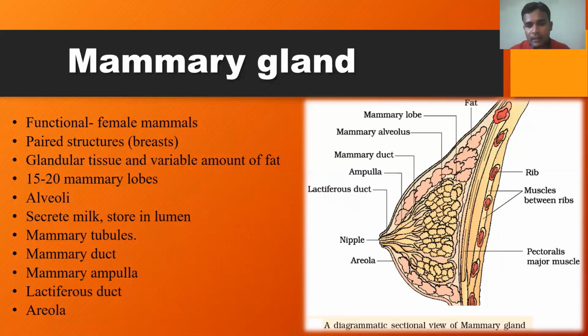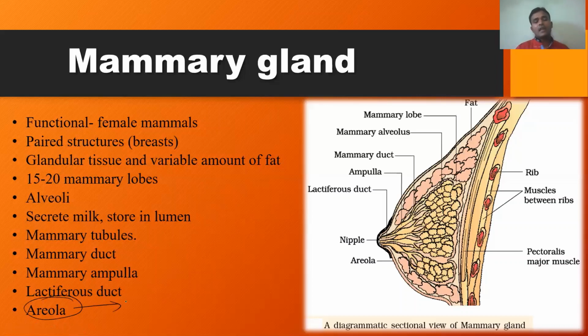This region of the nipple is covered by thick dark colored skin. So around the nipple there is a thick region covered by thick dark colored skin. This thick region surrounding the nipple is called the areola.